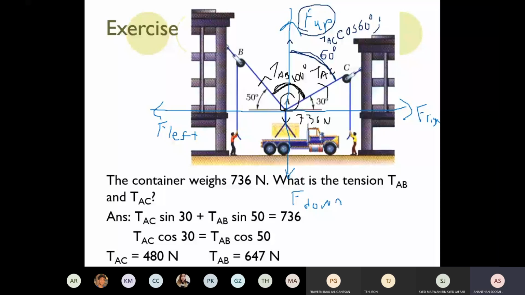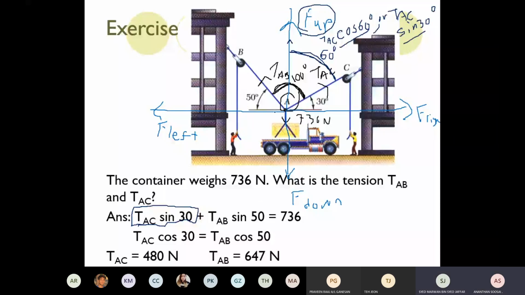Or you can use TAC sin 30. Either use this or you can use this. That's the vertical component of TAC. But in the working, they put TAC sin 60. So they use 60 degrees to find the vertical component of TAC. So TAC sin 60, they use TAC sin 60. Sin 30, sorry, sin 30. Okay, you can use cos 60 also, I get the same answer.